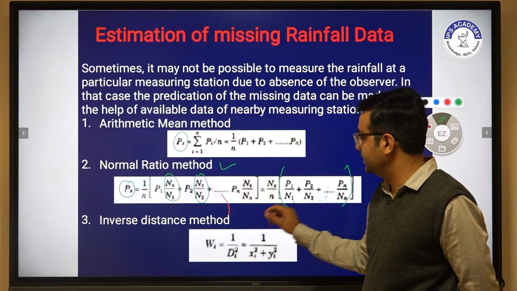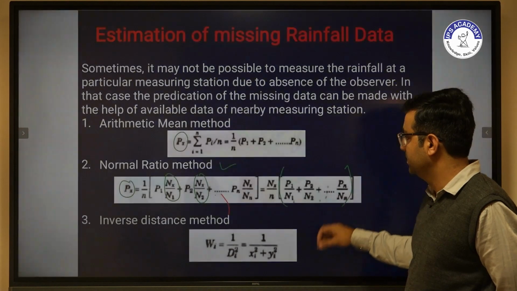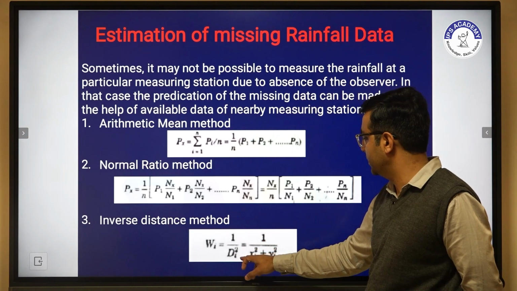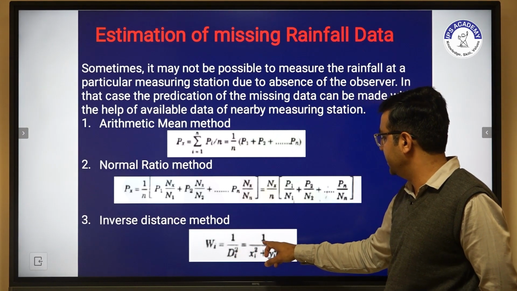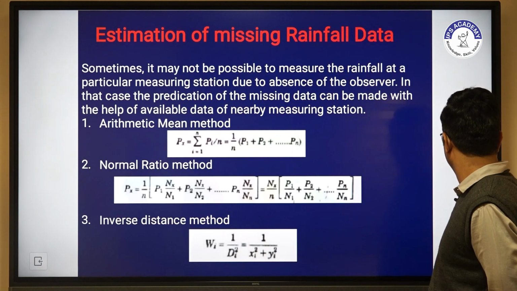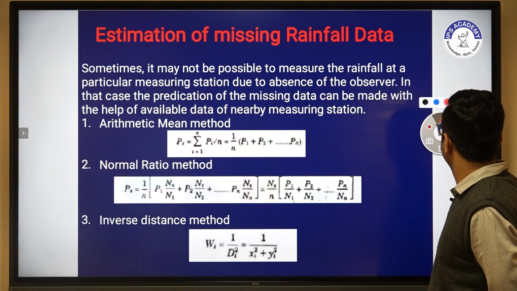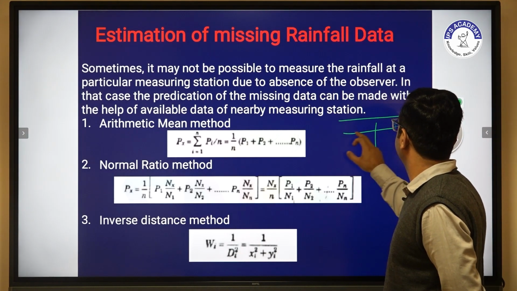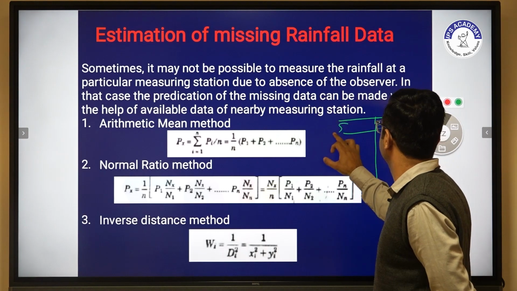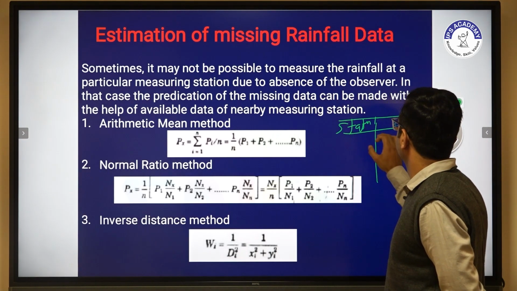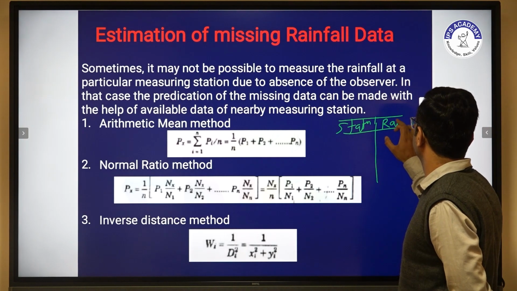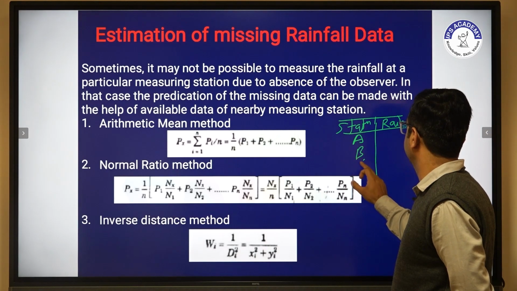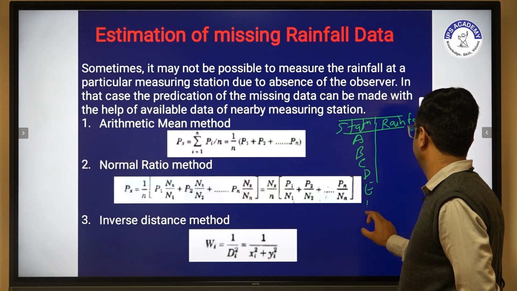Now another one is the inverse distance method. The inverse distance method is nothing but Wi equals 1 upon di, where di is nothing but xi square plus yi square. So we have to clearly say that we have some rainfall data. We can see that we have stations and some rainfall, for example A, B, C, D, E, F.